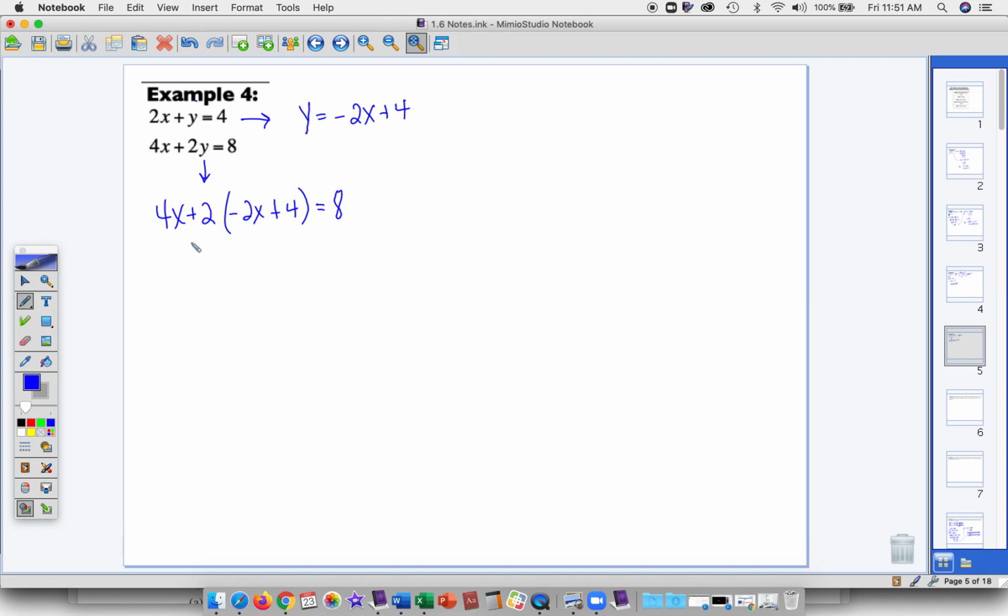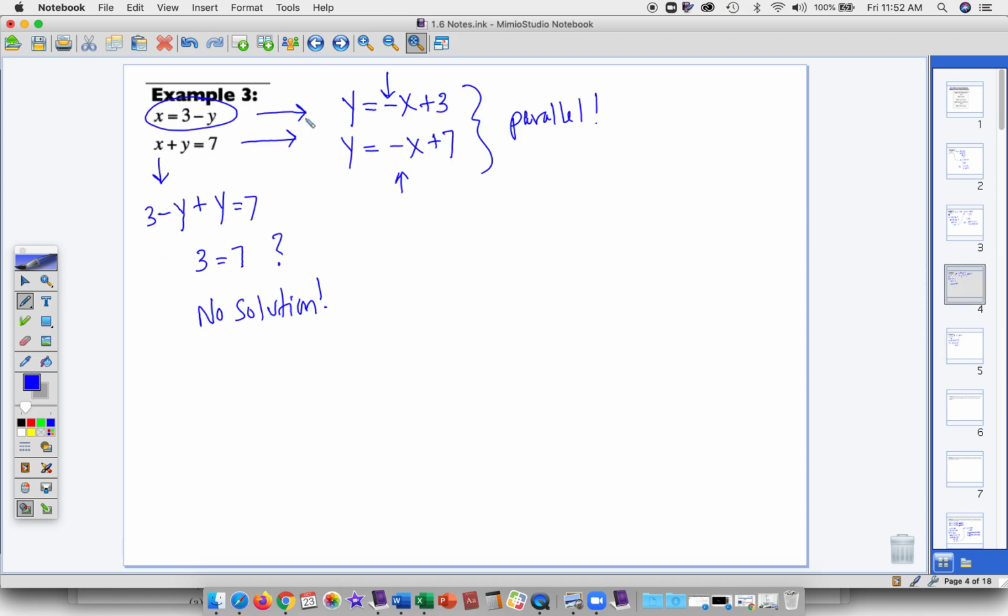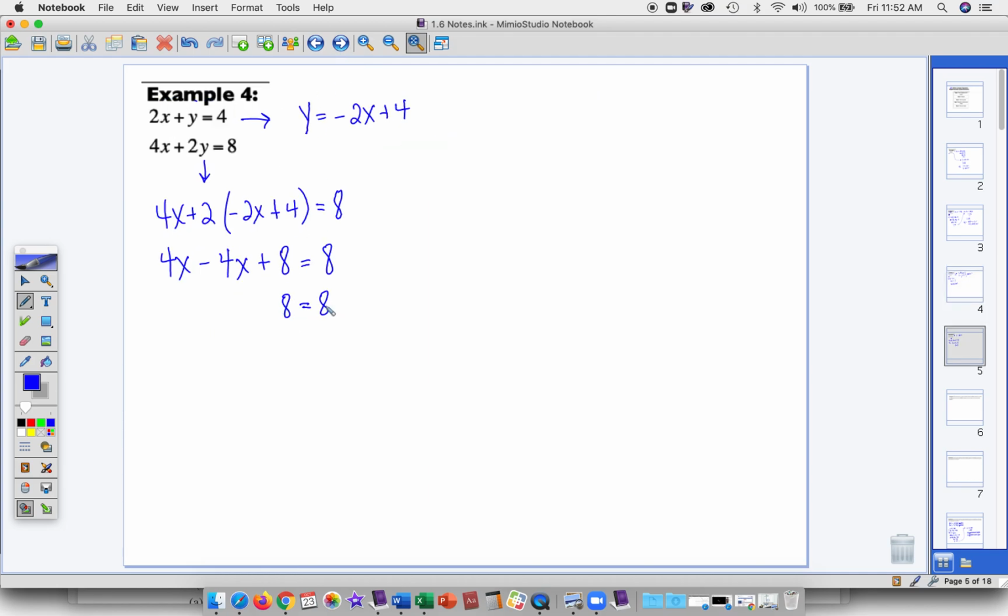So now I have to distribute that 2. So I get minus 4x plus 8 equals 8. Now look what's going to happen here. Again, 4x minus 4x cancels each other out, and we end up with 8 equaling 8. Now this isn't like the last example. The last example, we had 3 equaling 7, right, which doesn't make sense. Here we have 8 equaling 8. So do you remember what this means?